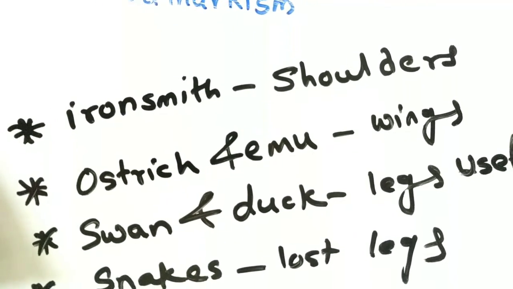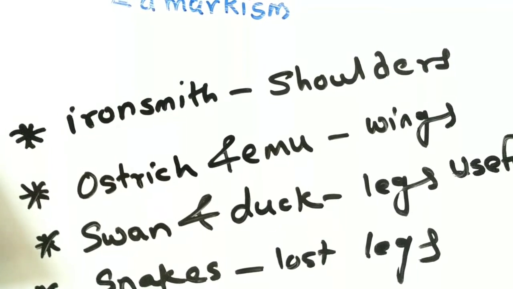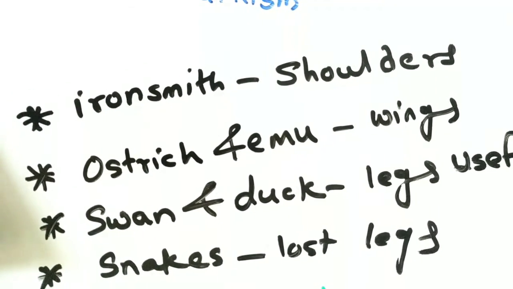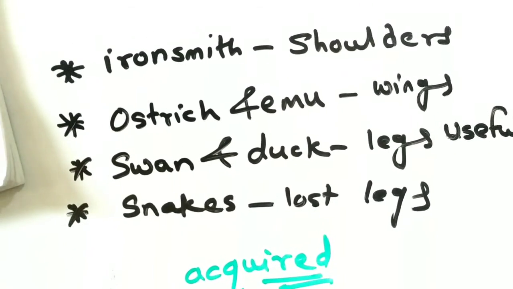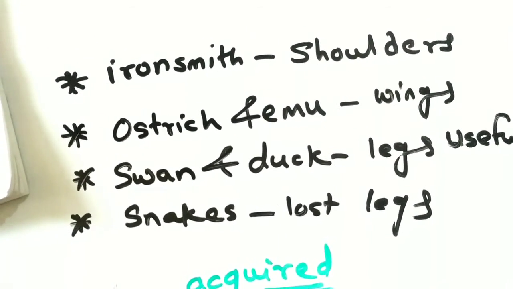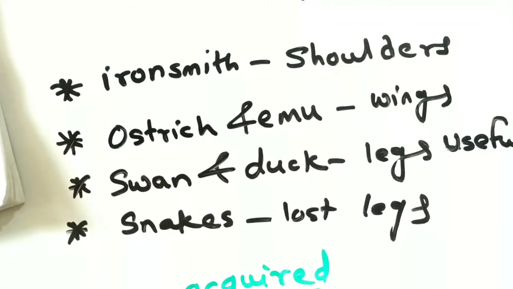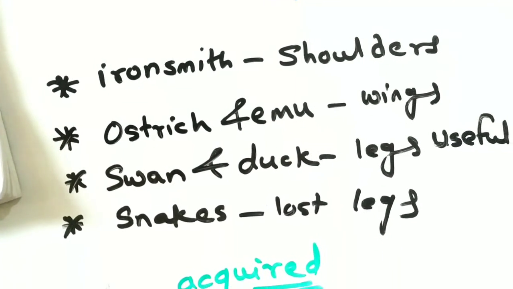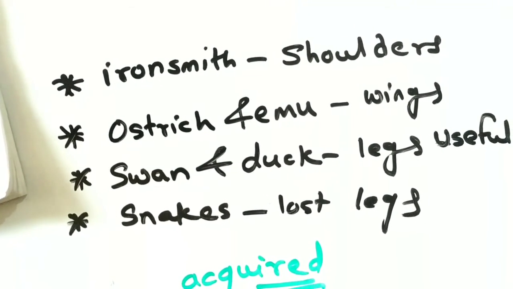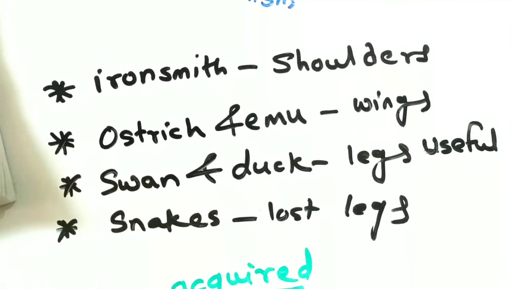Then the second example is the ostrich and emu. The wings of the ostrich and emu became weak. Why? Due to no use. The legs of swan and duck became useful for swimming. Why? Due to living in water. While snakes lost their legs by modification in their body because of their burrowing habits.